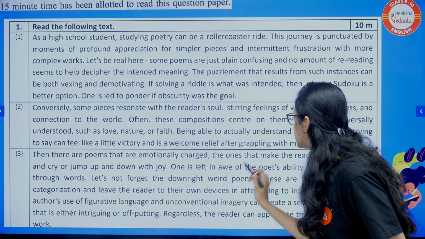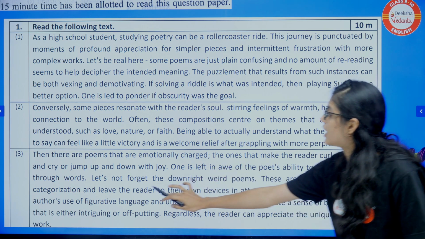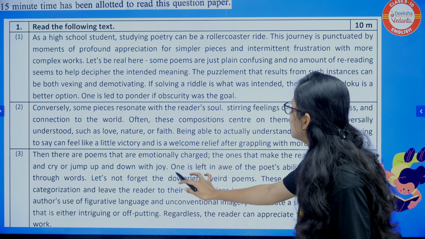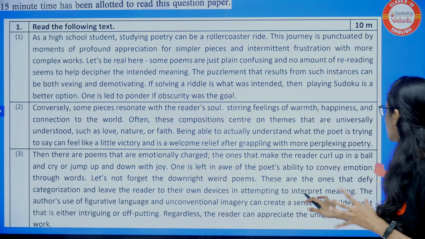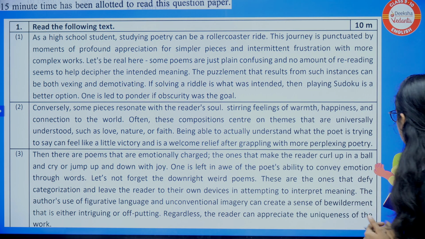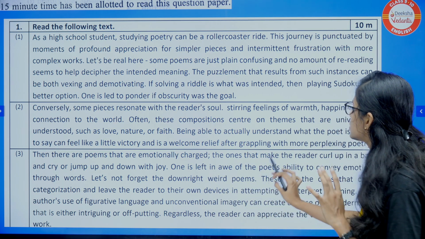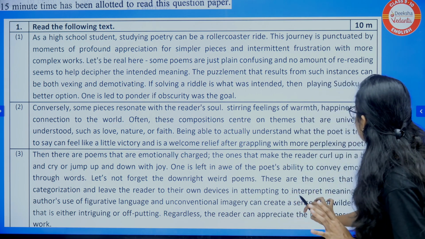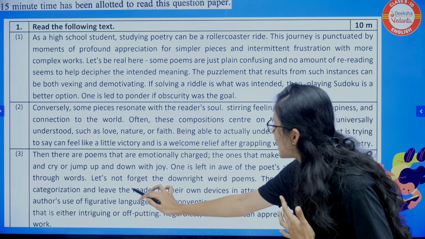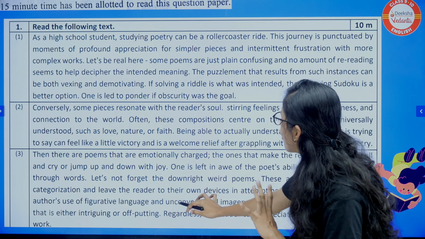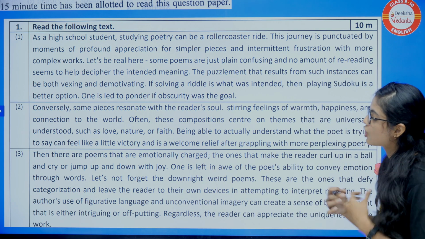Let's not forget the downright weird poems. These are the ones that defy categorization and leave the reader to their own devices in attempting to interpret meaning. Okay. The author's use of figurative language and unconventional imagery can create a sense of bewilderment that is either intriguing or off-putting. Regardless, the reader can appreciate the uniqueness of the work.